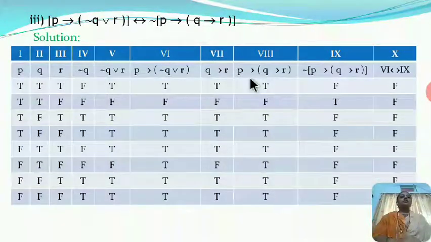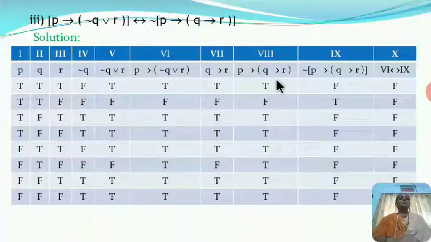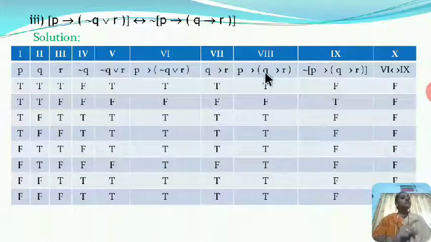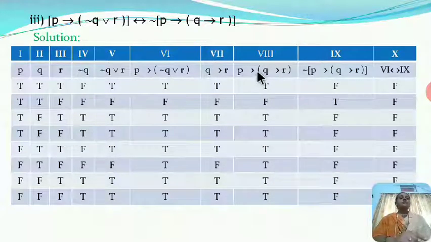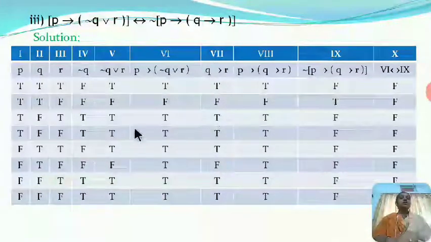Now we find the implication of P and Q implies R. So P implies Q implies R. Here the first component is P, means first statement is P and second one is Q implies R. Again here order is necessary because the implication is false when first statement is true, second statement is false. So here P and this column means first and seventh column are used.